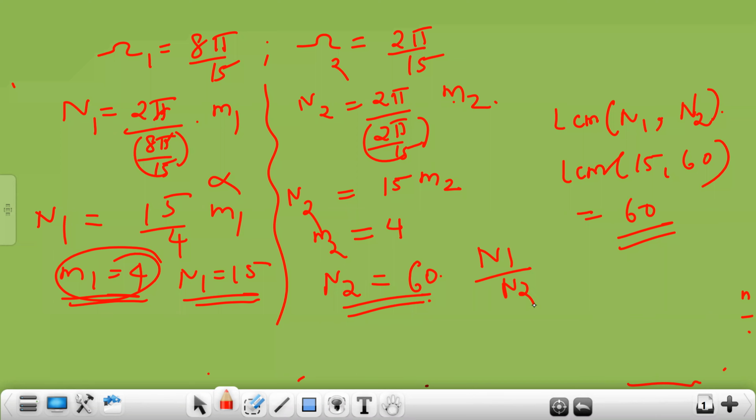N1 by N2 is 15 by 60, which is 1 by 4, so it is a rational number. Therefore, it is periodic. You have to write that comment: since the ratio N1 by N2 is a rational number, the given signal is periodic.